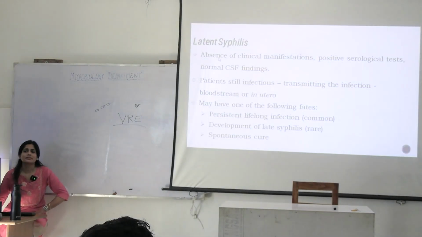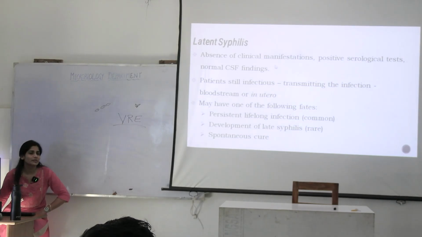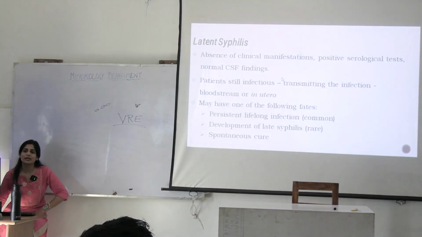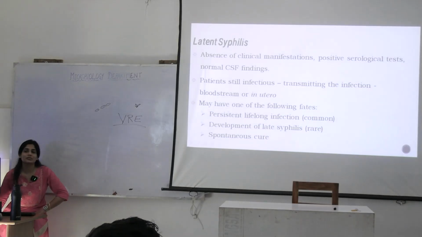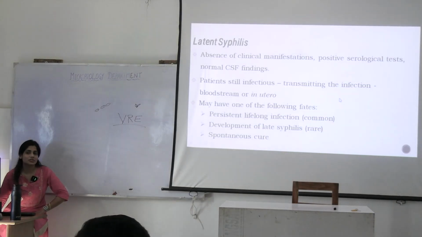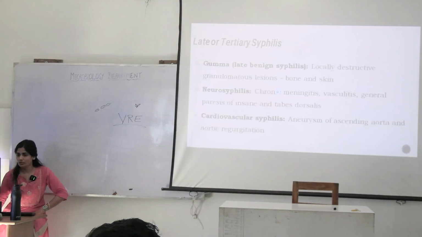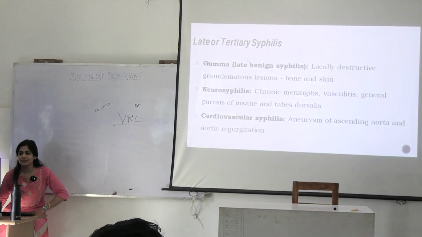Then comes the latent syphilis. What happens in latent syphilis? There is no active symptom, but microbiological latency is not there. It's slowly developing into tertiary syphilis, which is a more severe form of the disease. What happens? What happens in case of tertiary syphilis?